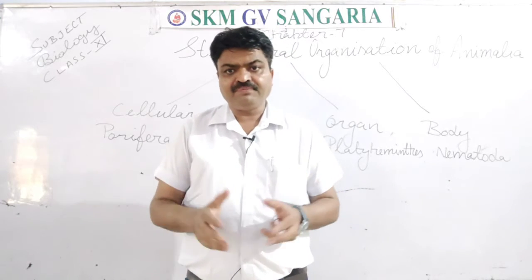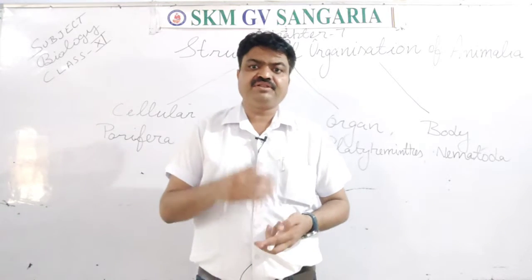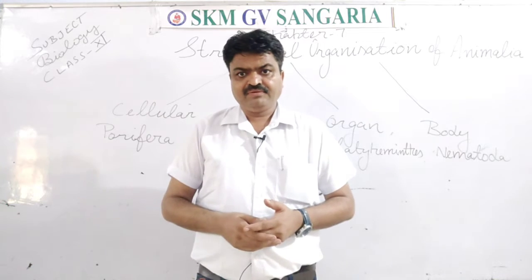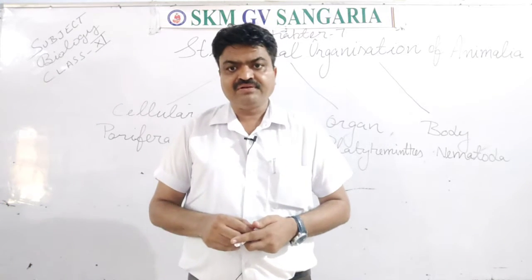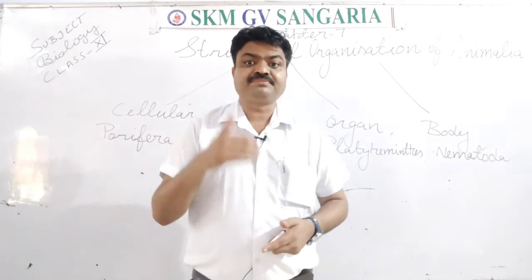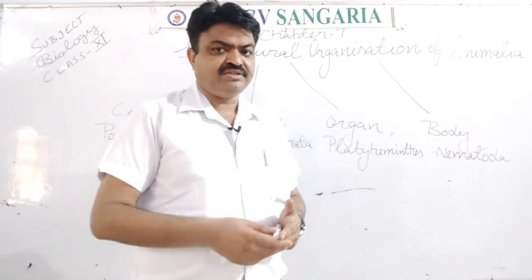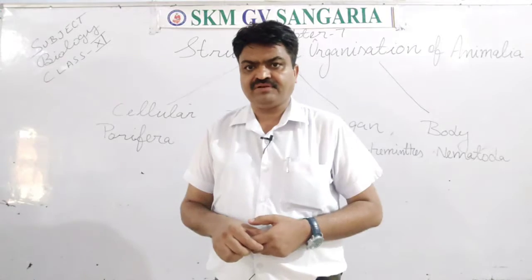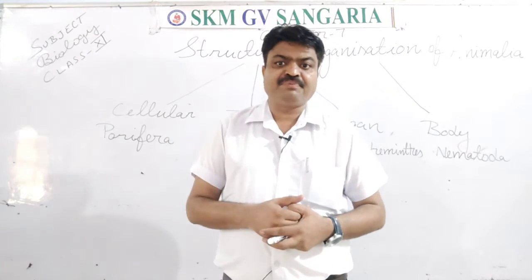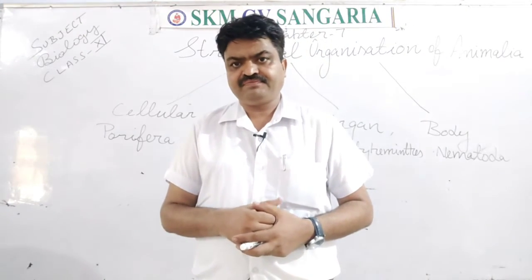If they perform all the basic functions with the help of the cell, then their body is known as cell specific, and those living organisms are known as cellular, students. And its example is sponge, students, Porifera.